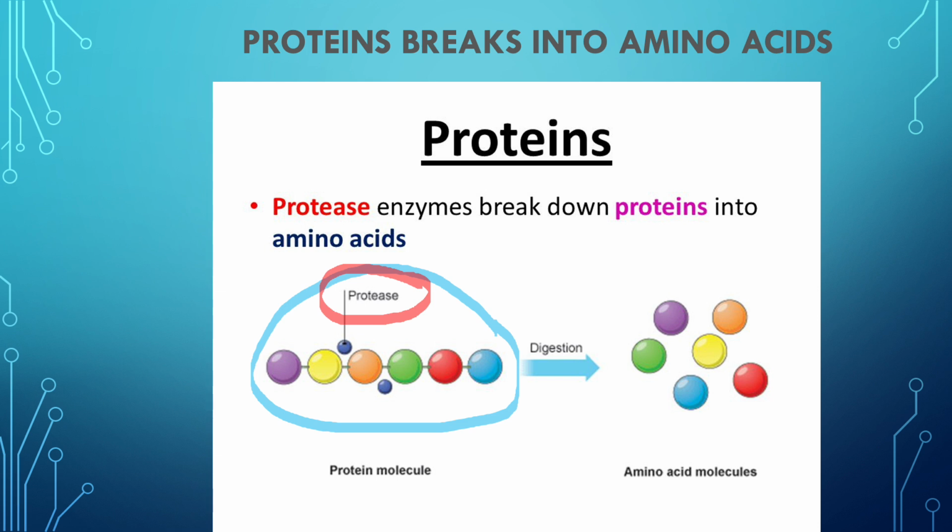Protease converts the protein into amino acids. You can see these amino acids: the orange color amino acid here, the red color here, the blue color here, the yellow color here, the green color here, and the purple color. These are the different types of amino acids which are going to be soluble in water, and they can be easily absorbed in our body.